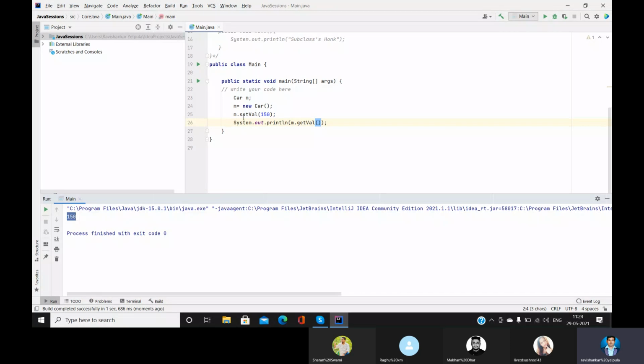So what did we do in this program? We achieve the encapsulation by using the setter and getter methods. In the setter method, we set the value to the variable, and in the getter method, we get that value. So you may ask that back to back you did the same operation here, so what is the security? But these operations will take place in a different window, guys. We set the values in some other window, and we get the value in some other window. So what I'm saying is, in the getting value window, we can't access this variable. That's the reason we achieve the encapsulation here. Any doubt here?